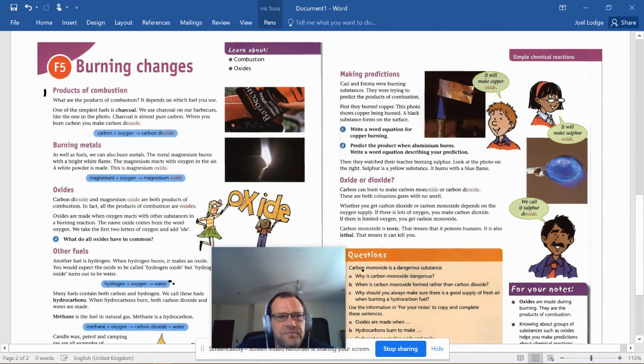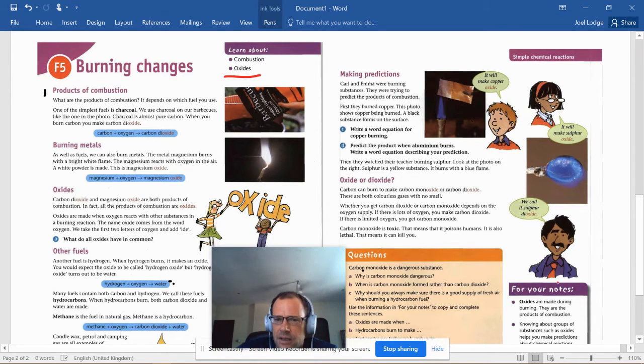Hello, Year 7 again. So another video where you can stop and pause, make notes when you need to through this video. So we're looking at this chemical reaction combustion in a bit more detail now. I'm writing some word equations for it in a number of different situations. So combustion, and we're learning about oxides as well.